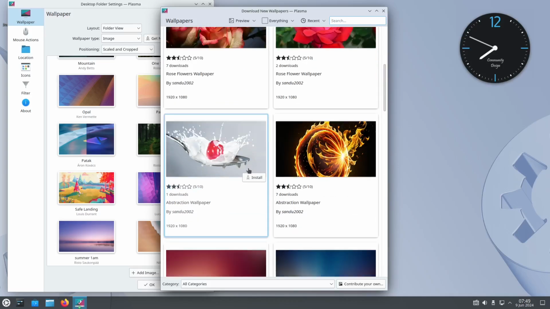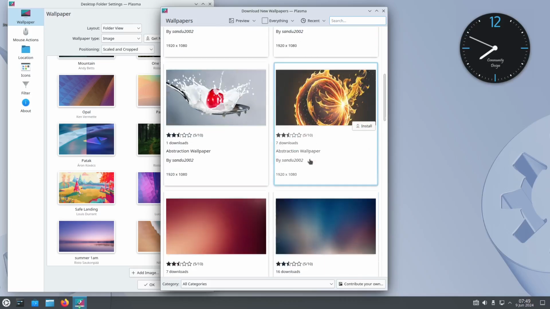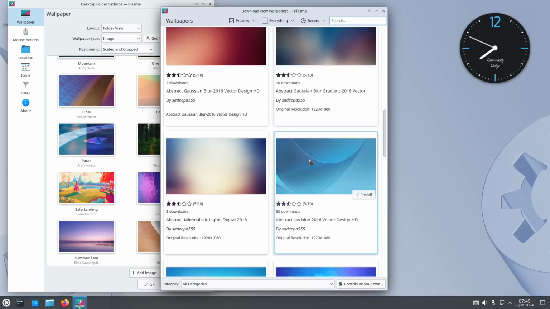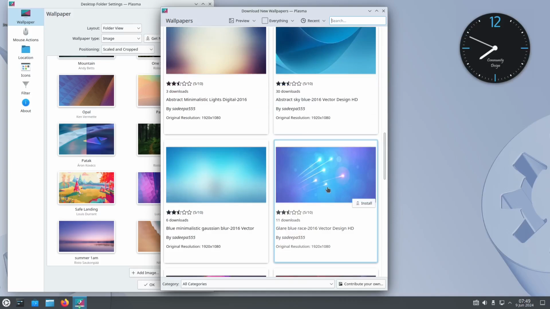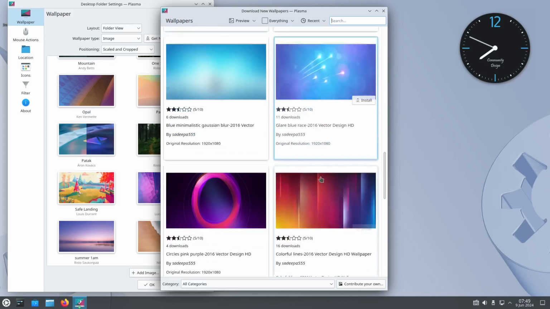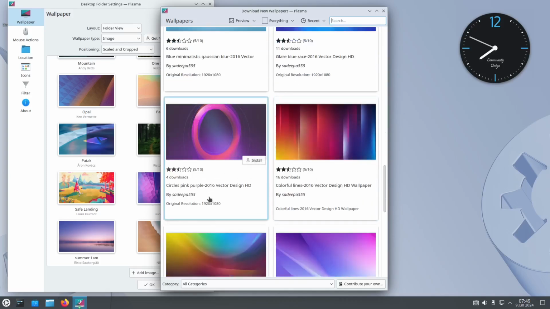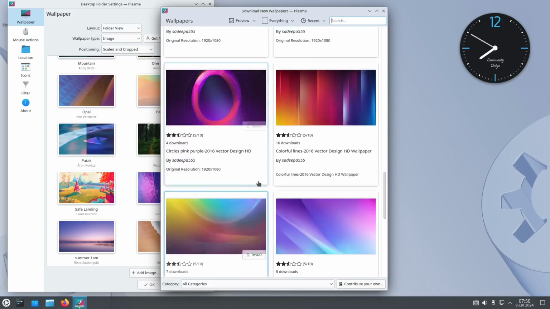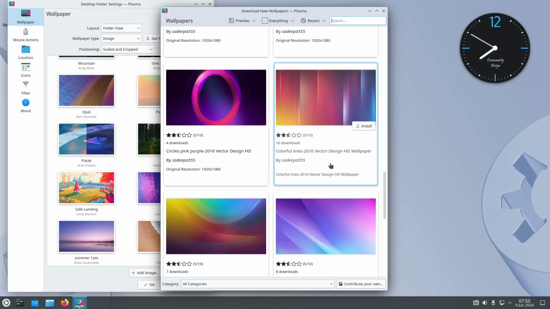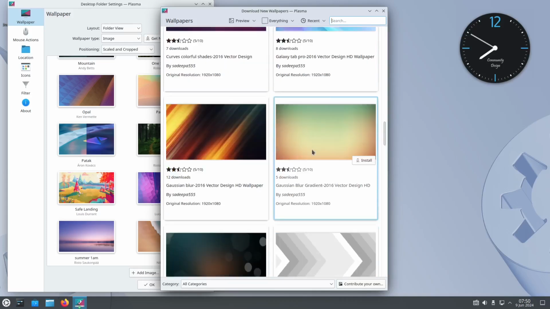We even have some abstract wallpaper right here. Even this sparkling blue glare, this awesome pink purple circle vector, and even this colorful lines vector. And of course, if you want to search for more, just come over here at the search button.